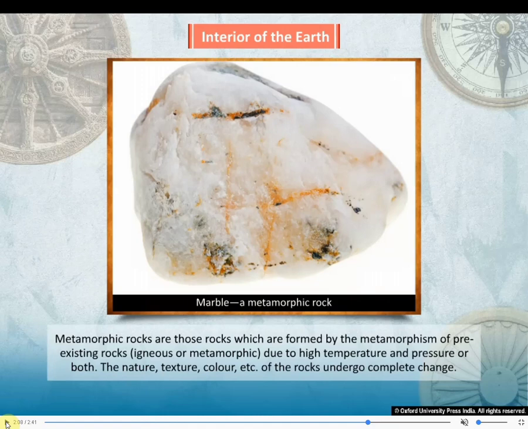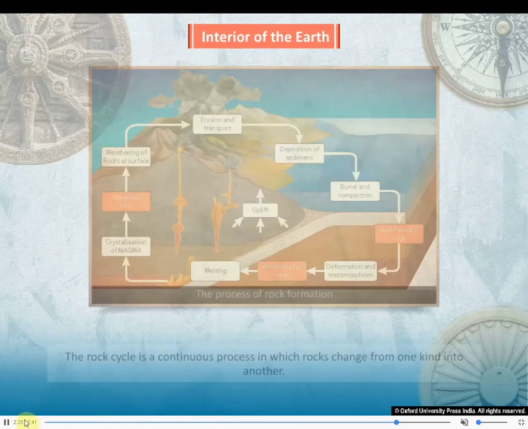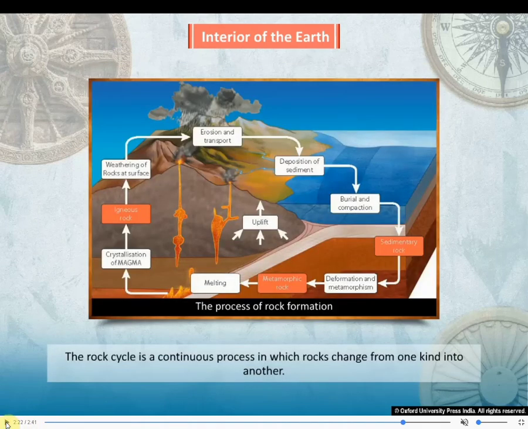The nature, texture, color, etc. of the rocks undergo complete change. Children, you know, marble is used to make the floors in our houses, and it's famous near Kishangarh in Rajasthan.